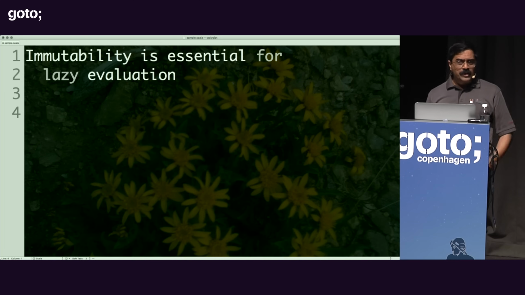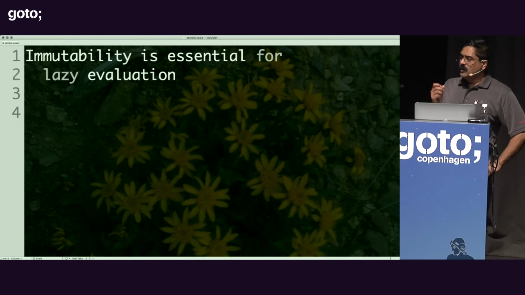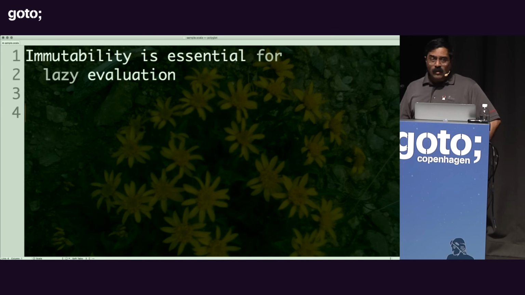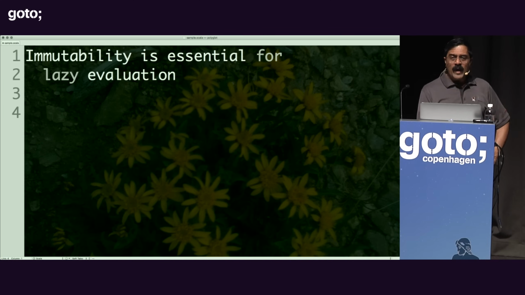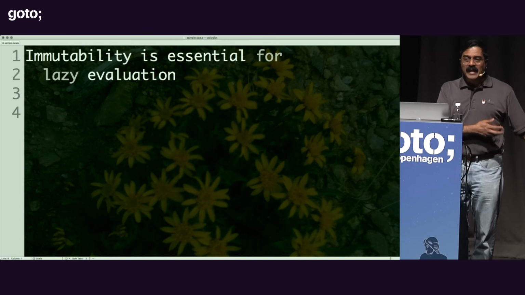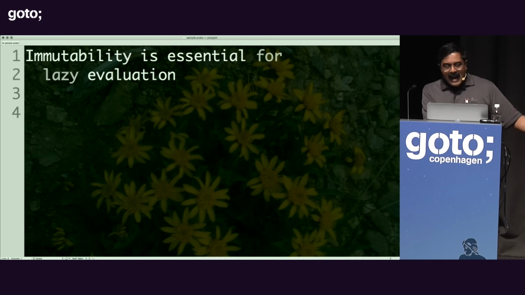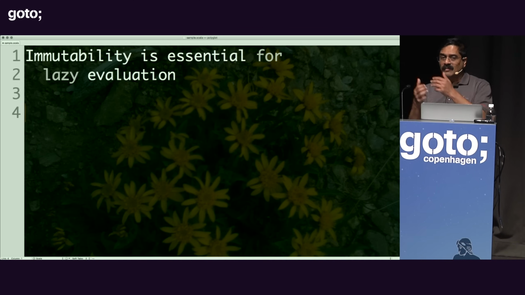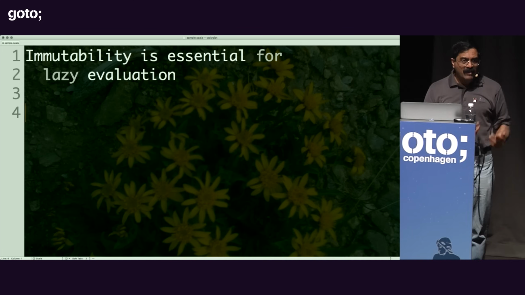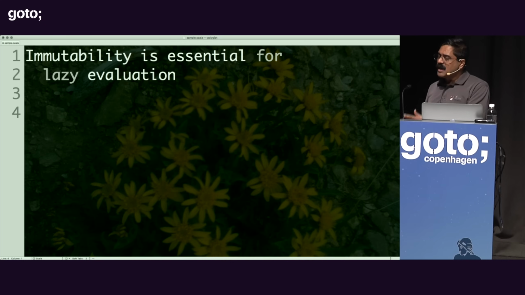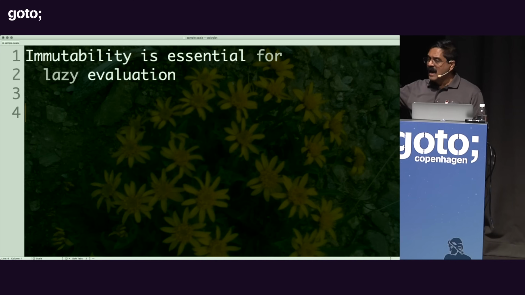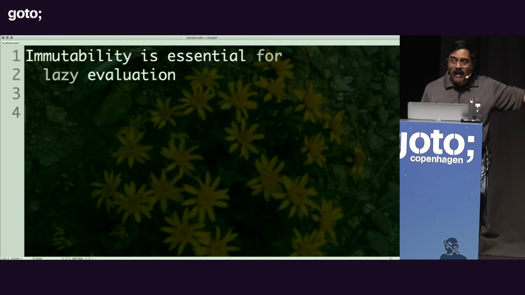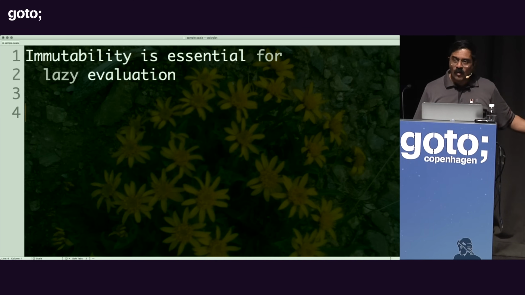This is absolutely true. Immutability is essential for lazy evaluation. If you don't have immutability, if you're mutating data, you cannot postpone evaluation. You are always worried about what the value is going to be now, and if it is mutating, your question is, did you use the value before mutation or after mutation? But if the value is immutable, it doesn't matter. It is not going to change. You can evaluate now, you can evaluate later, or not bother evaluating at all, and you can postpone that quite a bit.